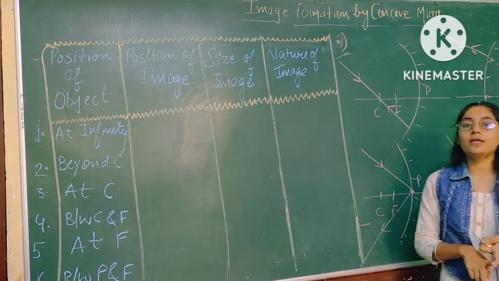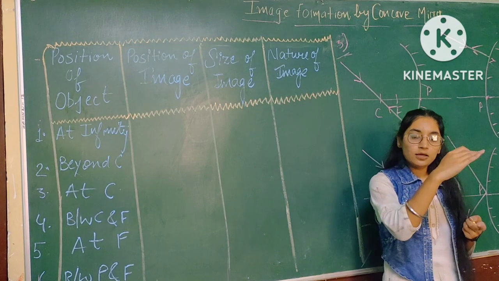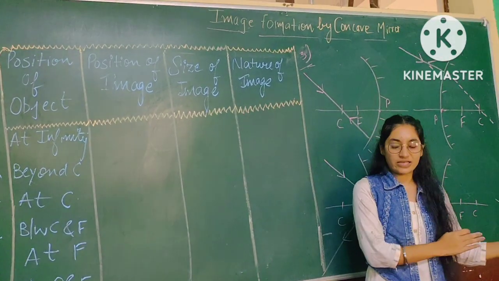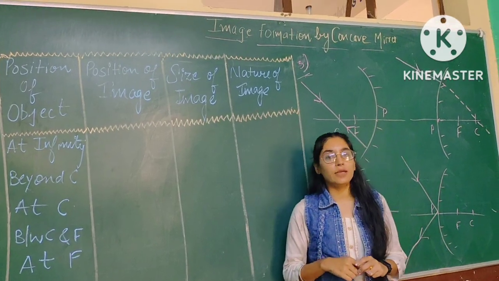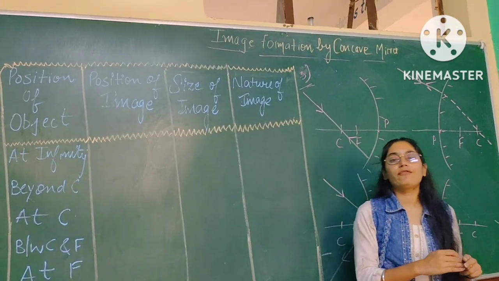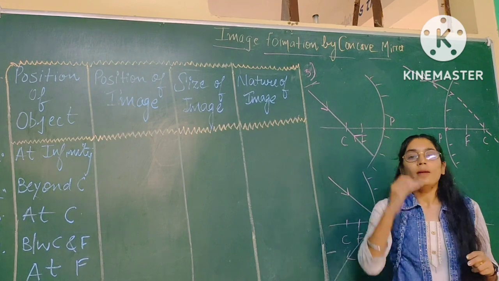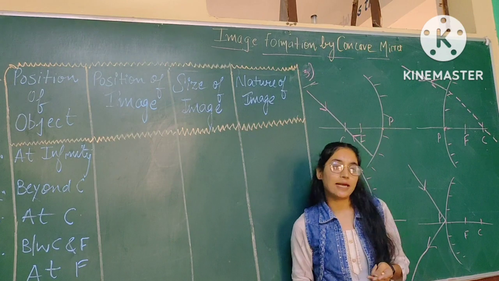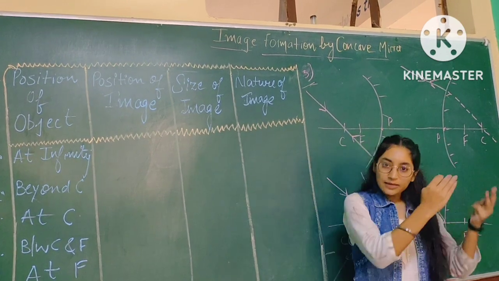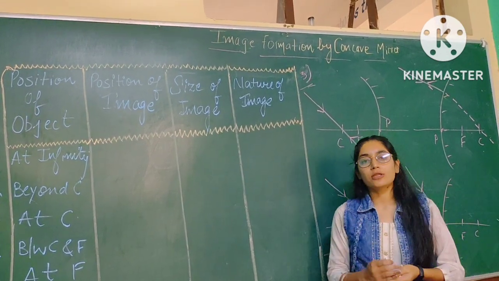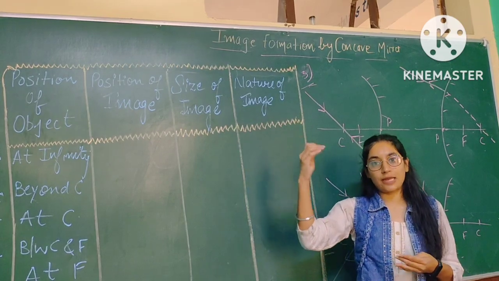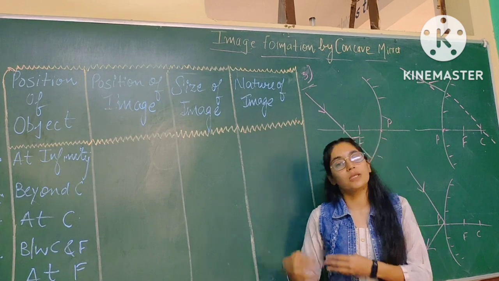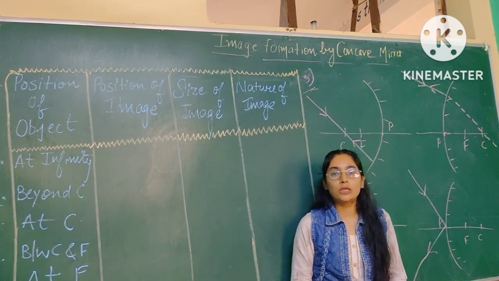First rule, I am repeating: if light is coming parallel, then it will pass through the focus, in both cases, concave mirror or convex mirror. Second rule, if light is coming towards the focus, then it will reflect in such a manner that it is parallel to the principal axis. Third rule, if light is coming towards the center, then it will follow the same path. And fourth, same angle: if light is coming towards the pole, then it will reflect in such a manner that it forms the same angle. So this is all about the pole.